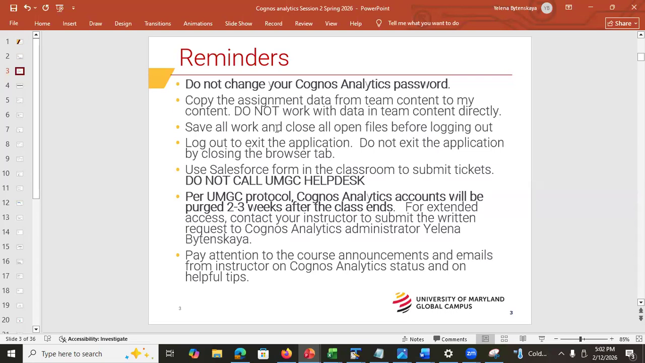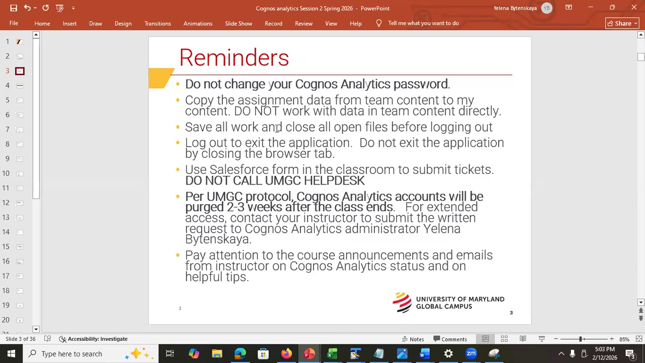Now, this is a big one. You need to use the Salesforce form in the classroom. Please do not call the UMGC help desk. They will not be able to help you. When you use the Salesforce form in the classroom and select the correct case type, virtual lab, then you're going to get assistance very quickly, within the same day, and sometimes, if you're lucky, within a few hours, okay? But please make sure that you select virtual lab as the case type and do not call the help desk. They won't be able to help. They're going to create something called a pre-case, and it might take up to 2 to 3 days for it to get to us. So please follow instructions, okay?